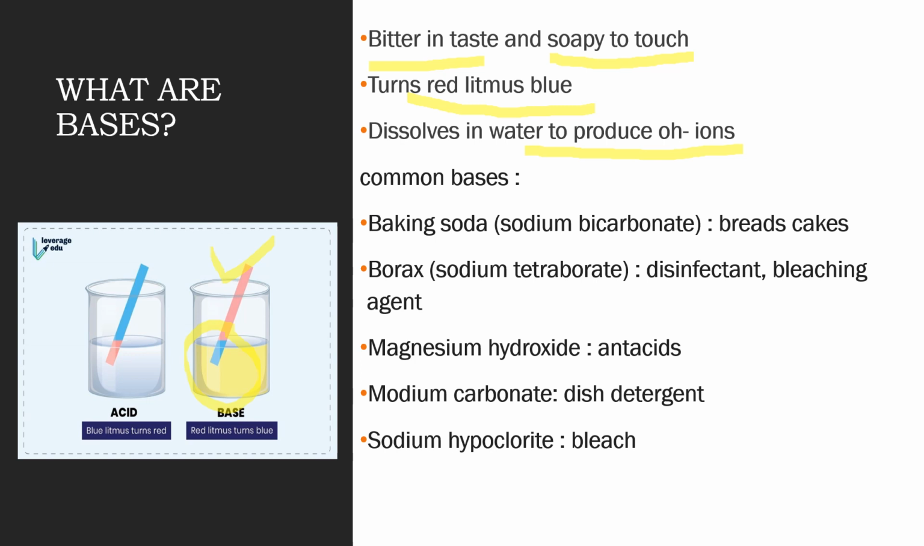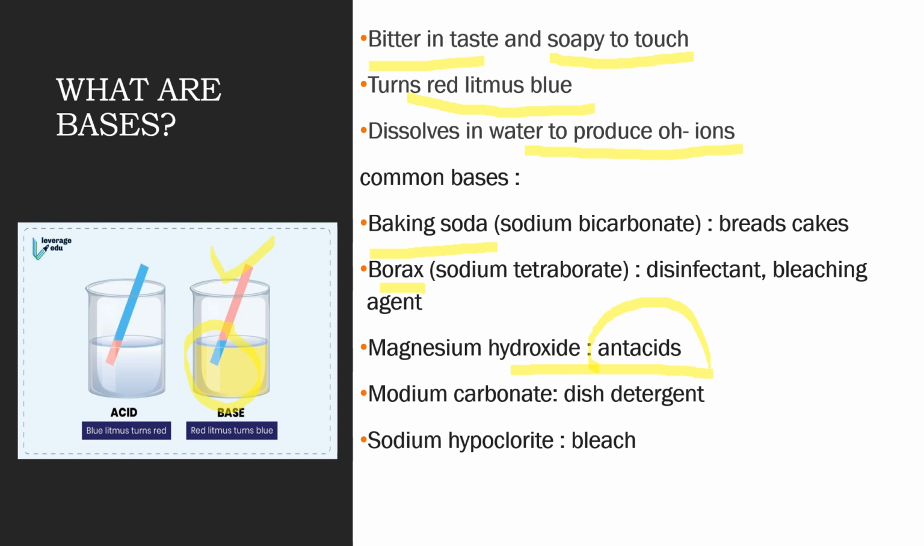Let's just discuss some very common bases. For example, baking soda. You all know about baking soda. It is used in cooking for making breads and cakes fluffy and spongy. Then second is borax. Borax is chemically sodium tetraborate and it is used as a disinfectant and as a bleaching agent. Next is magnesium hydroxide. Again, this is a very common base found at homes in antacids. Antacids means Eno, Gelusil, which are used to cure acidity.